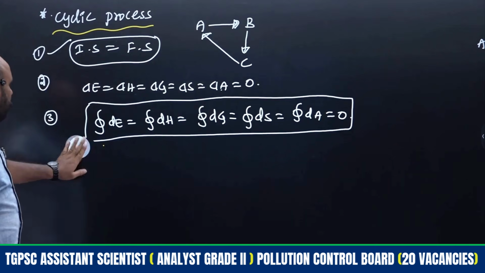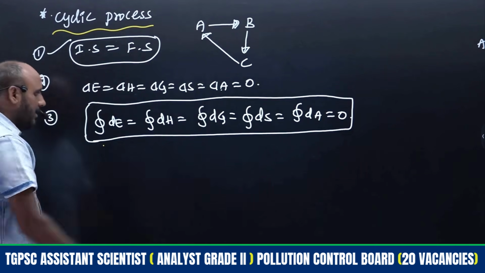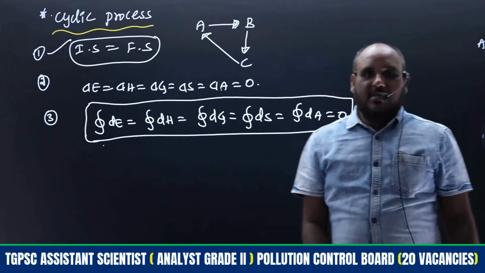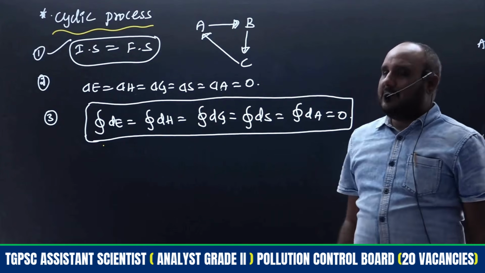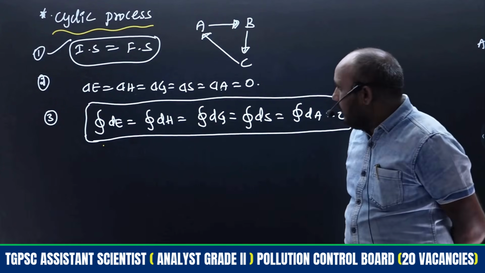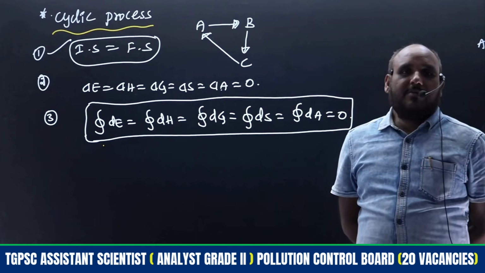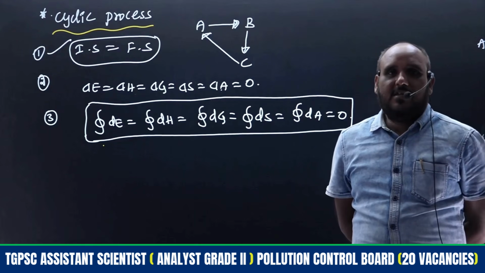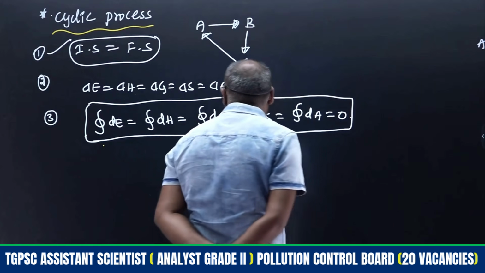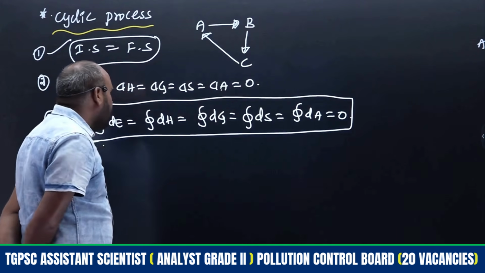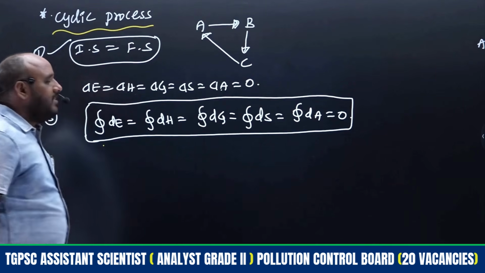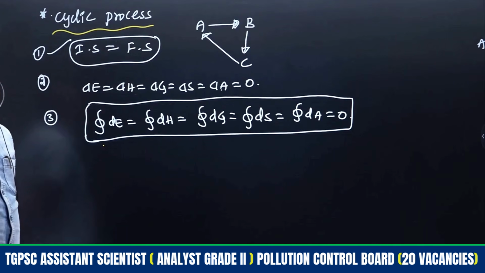Right, so definitely we'll get a question like which of the following is a cyclic process, and that will be expressed in terms of closed integral. So generally one statement is: initial states are equal to final states. The other will be that all the changes of thermodynamic properties become 0. That will be indicated with the closed integral, that is integral dE, integral dH, integral dG, dS, dA is equal to 0. This is about thermodynamic processes.